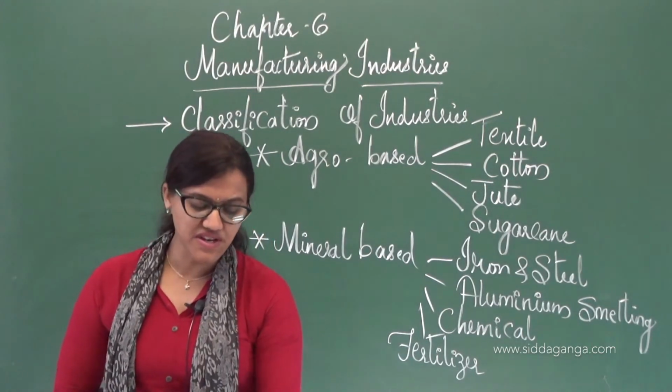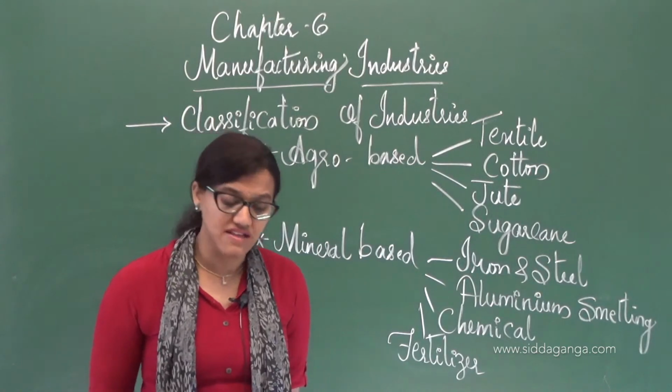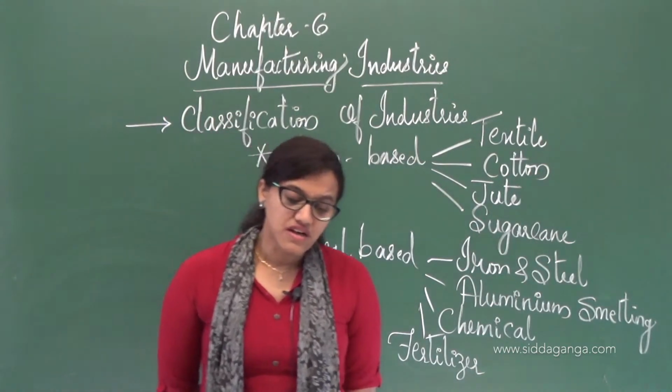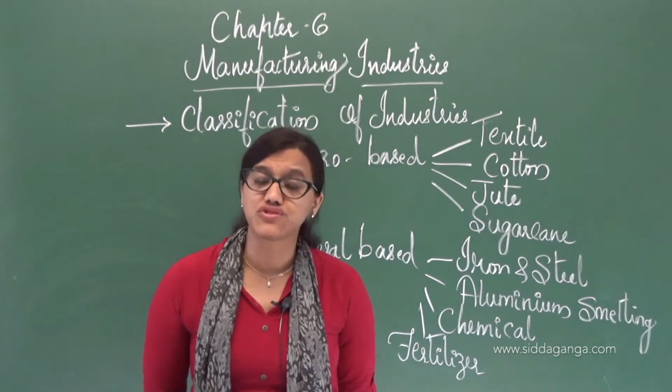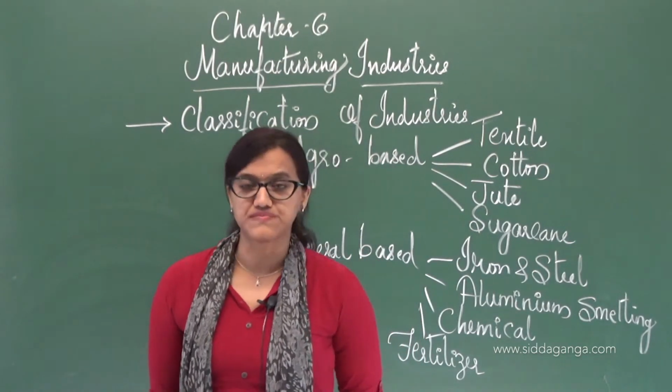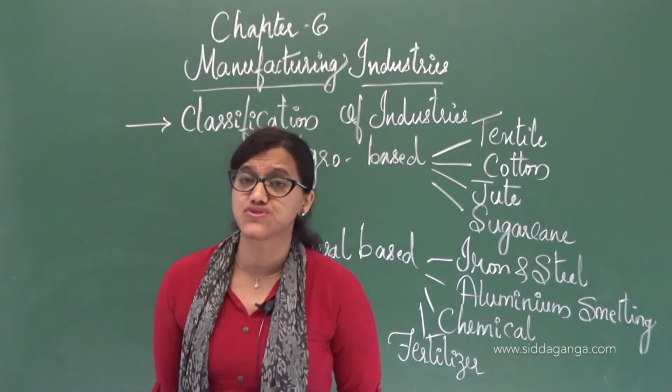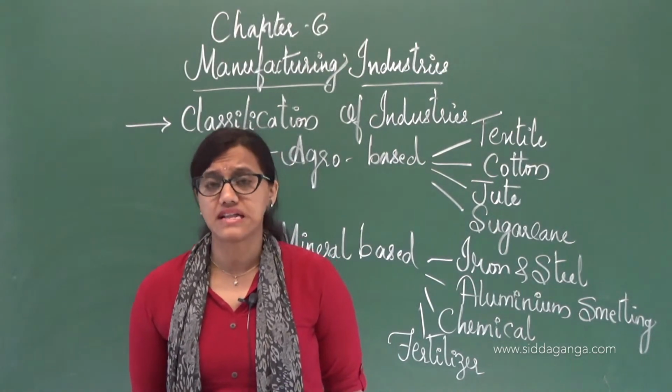A few of the disadvantages I can mention here: we have made a significant increase in the production of good quality long staple cotton, no doubt with the green revolution or the high yielding seeds.